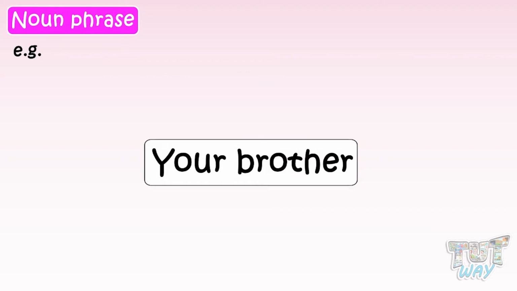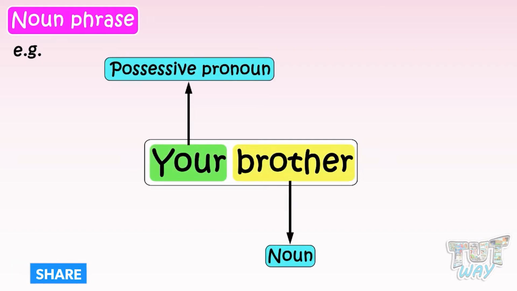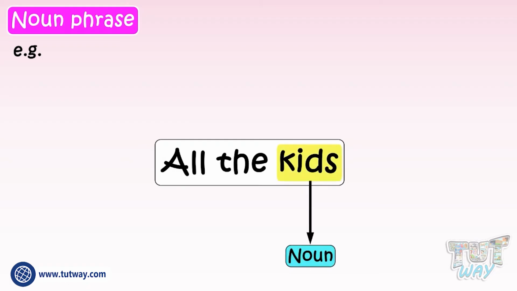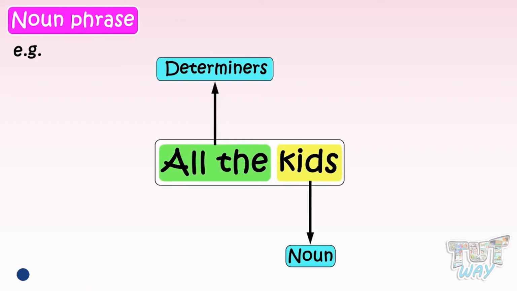Here, the phrase, your brother, is a noun phrase as it contains a noun, brother, and a possessive pronoun, your. All the kids. Here, the phrase, all the kids, is a noun phrase as it contains a noun, kids, but it also contains two determiners, all and the.